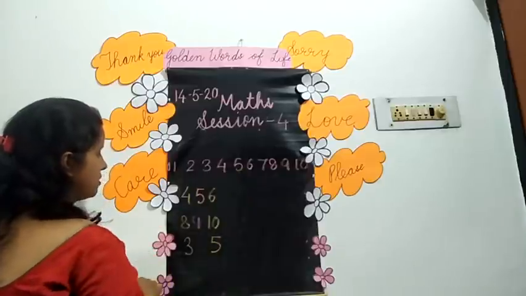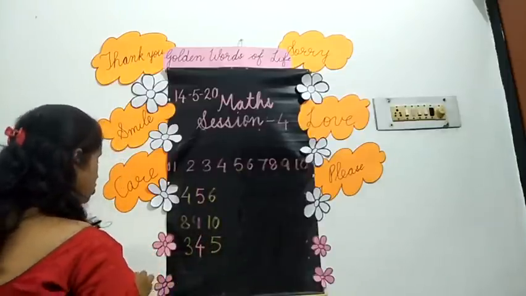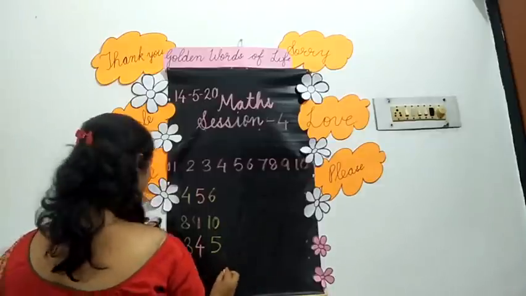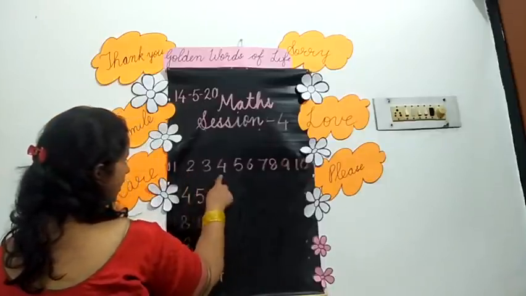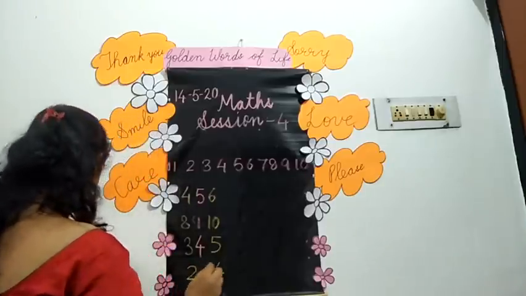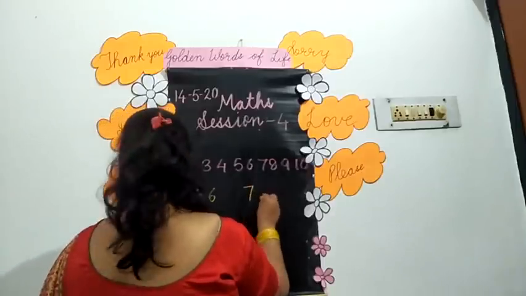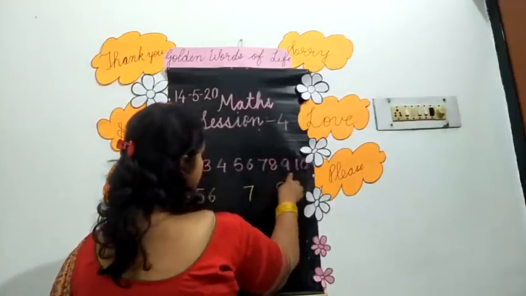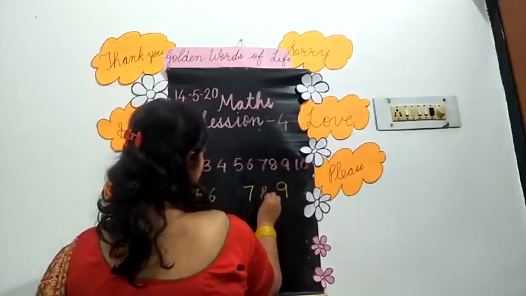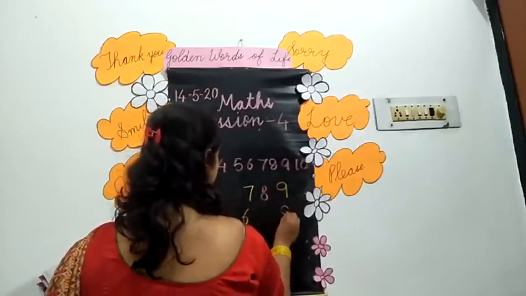Now number 3 and 5. Which number will come? Number 4 will come. Number 2 and 4, which number will come? Number 3 will come. Now number 7 and 9. Which number will come? Number 8 will come. 6 and 8.